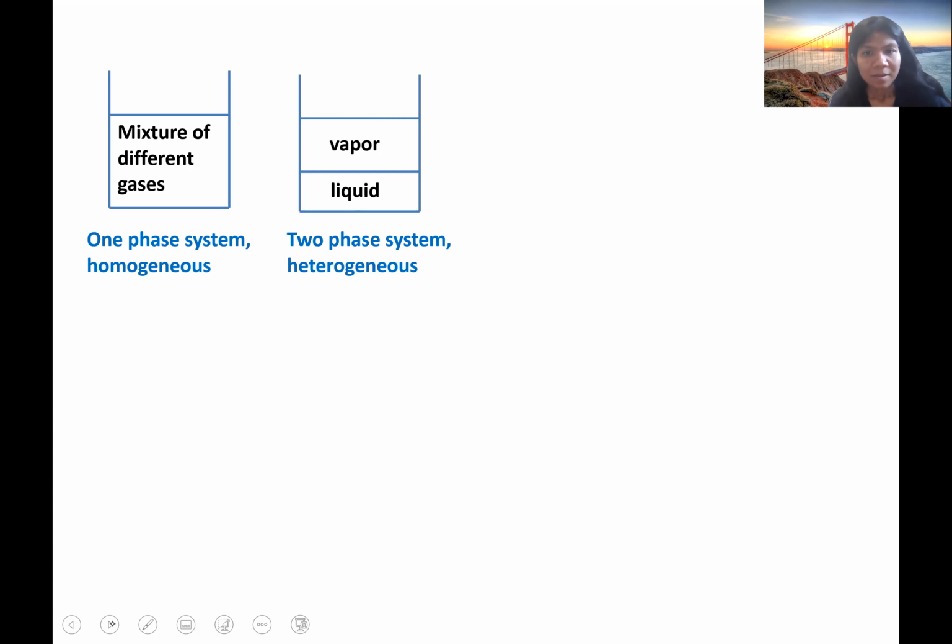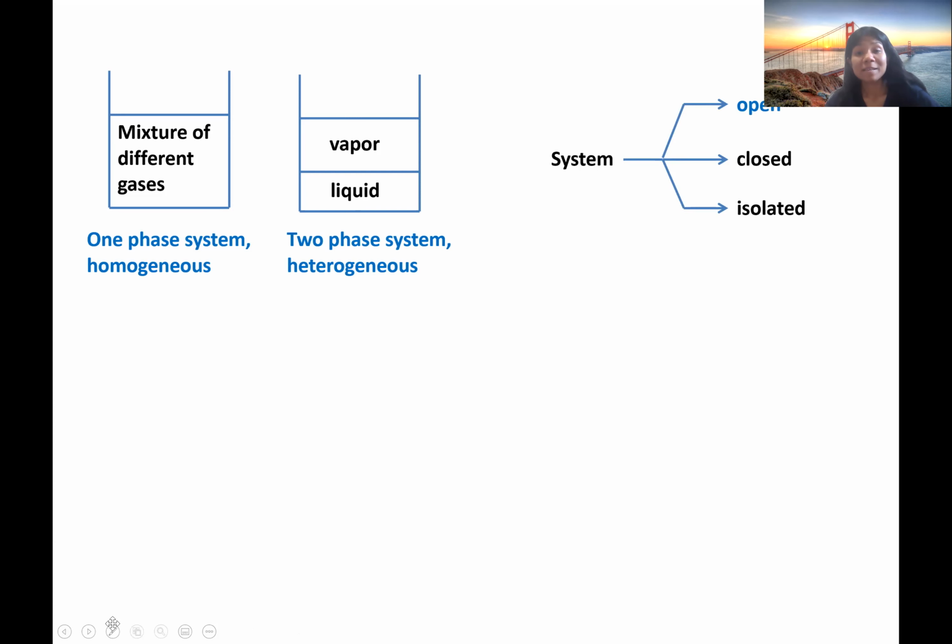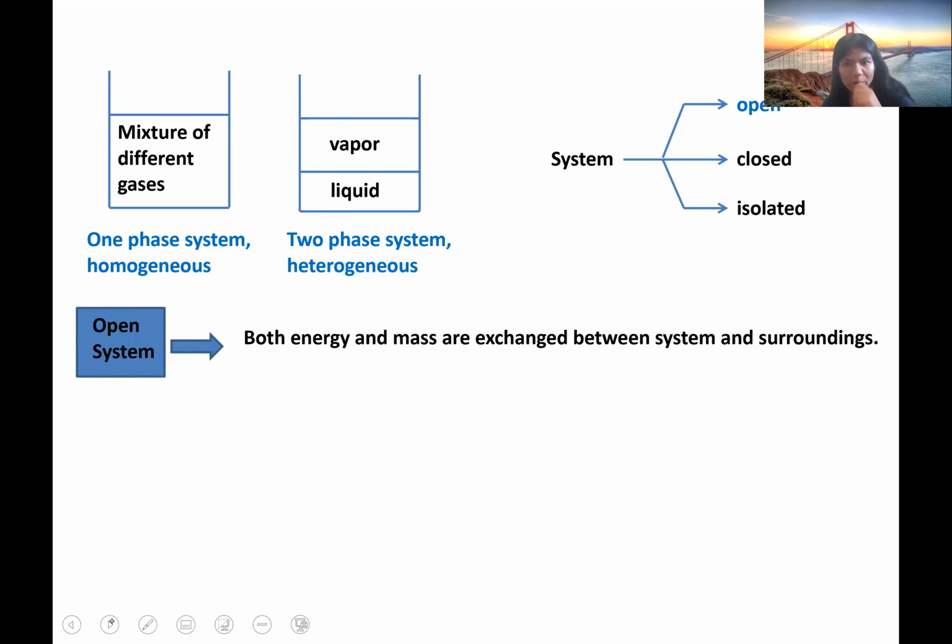Okay, so now we'll discuss different types of systems. So the systems have been classified into three different types. One is open, closed, and isolated. So let's discuss them one by one. So what is the open system? Whenever both mass and energy can be exchanged between the system and surroundings, this is known as an open system.